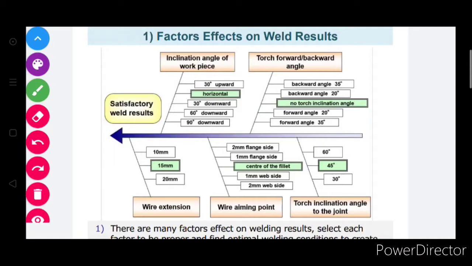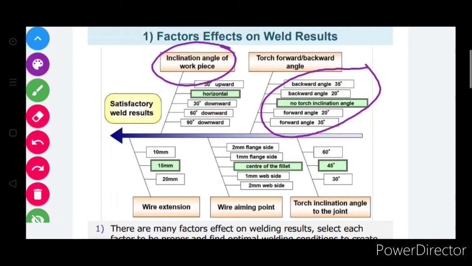If you want a satisfactory result, try to maintain a horizontal surface of the weld piece, with the torch at a forward angle, backward angle, or no torch inclination angle.